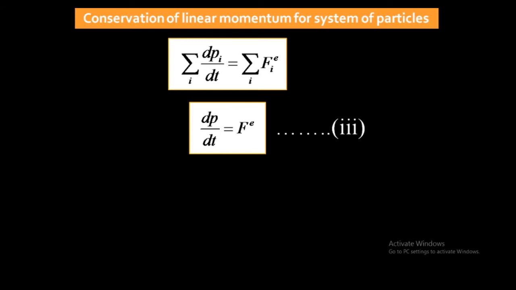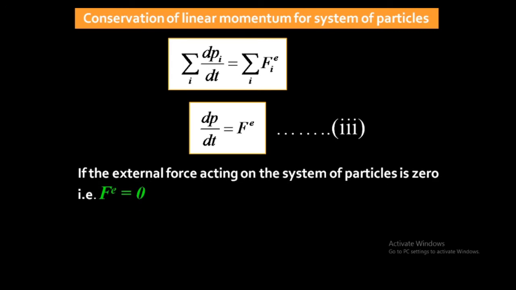If the external force is 0, then dp by dt is equal to 0, which means the rate of change of linear momentum for the system of particles is 0. It means linear momentum is conserved, or constant.